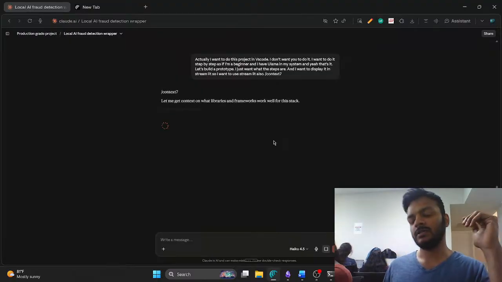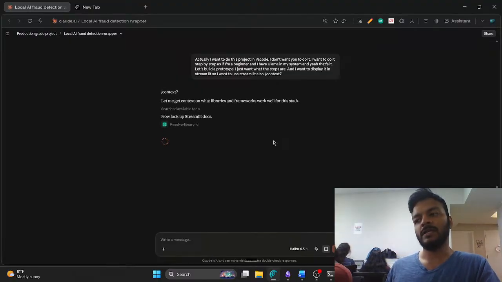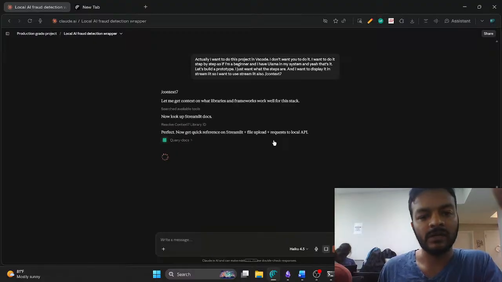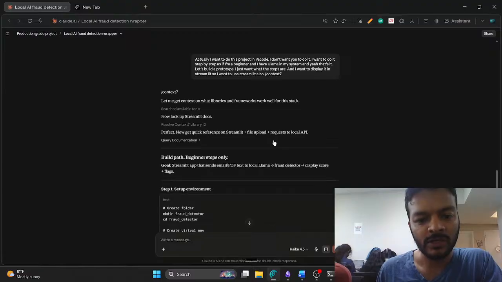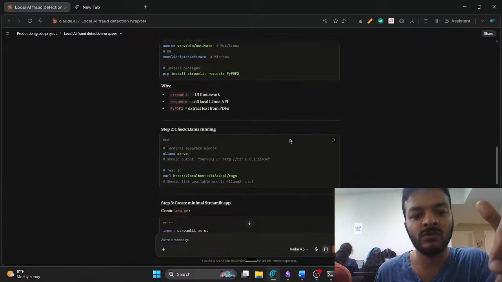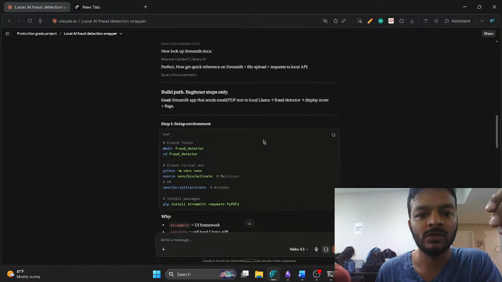What it does is it pulls all the related latest documentation from all the tools or anything, and finds that documentation, updates its code, and then gives us a code, so it's an updated code.